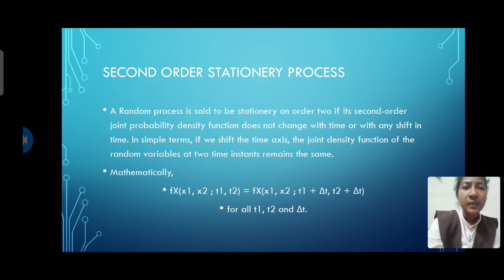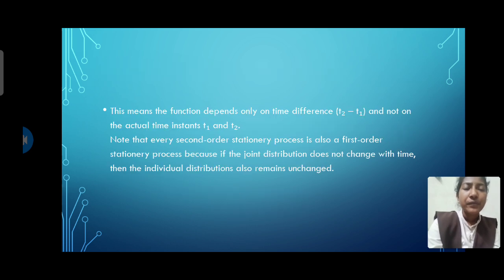Therefore the mathematical equation is f_X(x1, x2; t1, t2) = f_X(x1, x2; t1 + Δt, t2 + Δt) for all t1, t2 and Δt. This means the function depends only on the time difference, t2 minus t1, and not on the actual time instances t1 and t2.